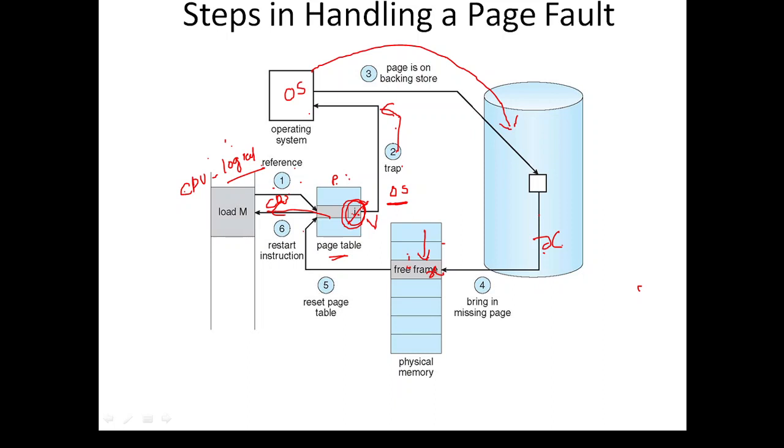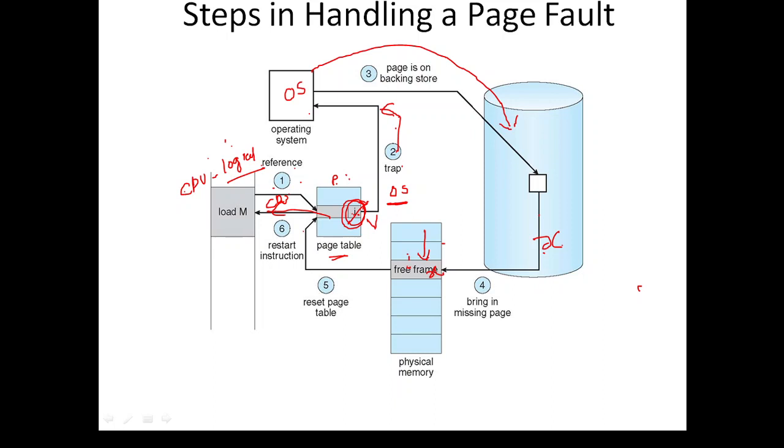One thing you have to remember is that whenever a CPU generates a logical address, first we check in the page table which frame that page falls on. Why? Because we are relating to the main memory. If that page is not there, we say it is an I, invalid. Invalid means the particular page we are looking for is not there in the main memory. Till now the control is with the CPU. Now the CPU will generate a trap.